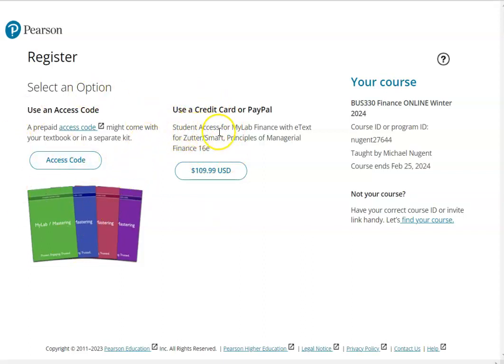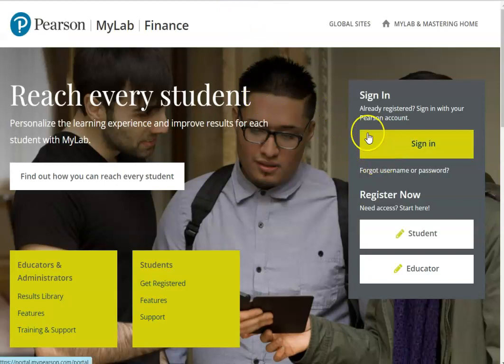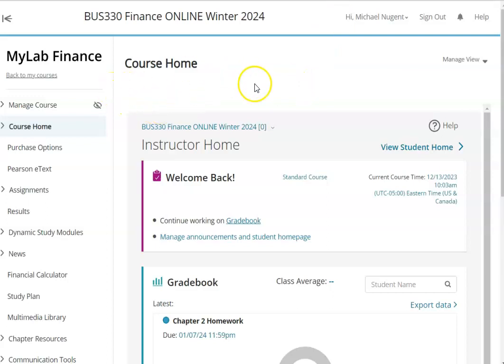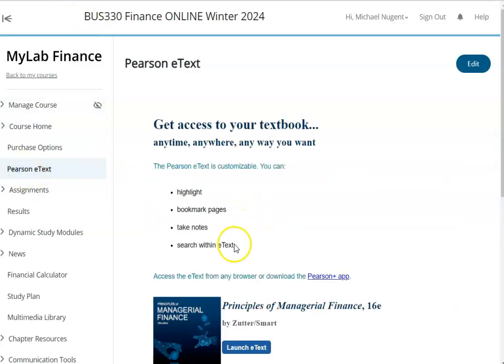You're going to use student access for My Finance Lab and e-textbook. You can click here and you're going to get the textbook and the homework manager along with the textbook. And once you log in here and then you pay for the homework manager, you're going to be brought over to sign in. You may have to sign in again with your new username and password, and then you'll get to our course. And then it should say Finance Online Winter 2024. So the first thing we're going to use is the Pearson eText. If you click on the Pearson eText, the textbook will appear.